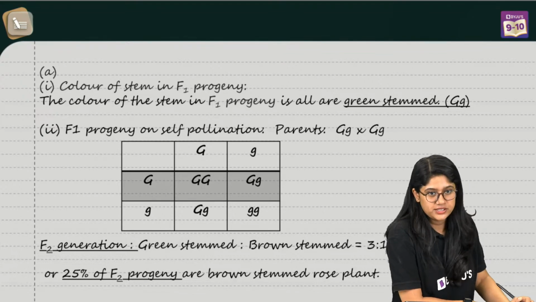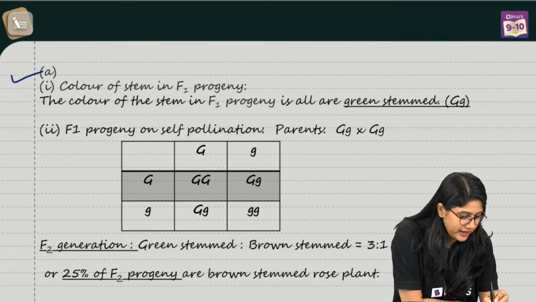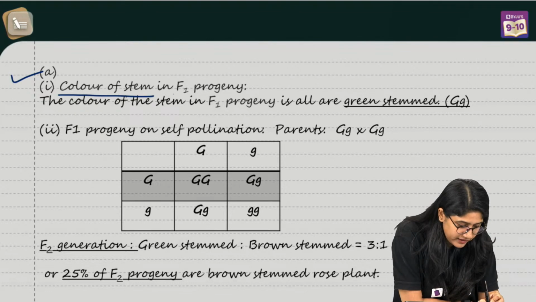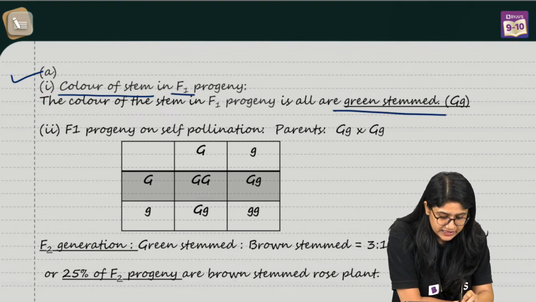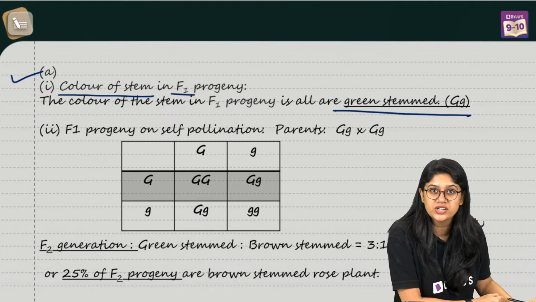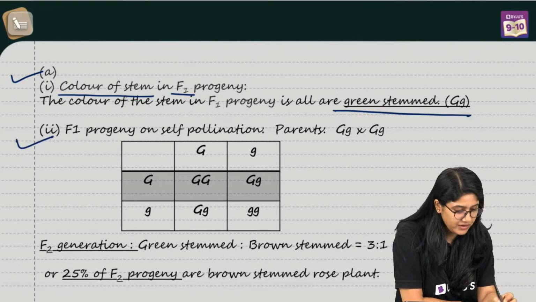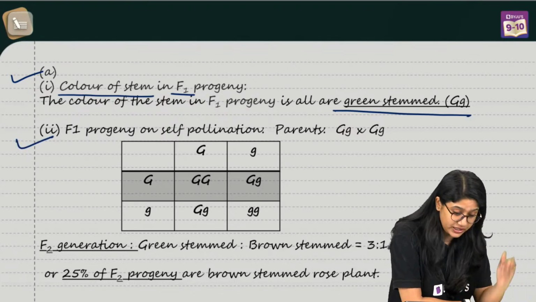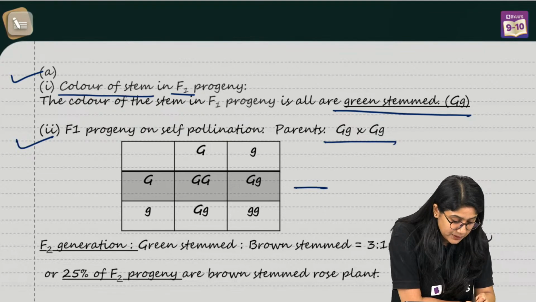Yes, over here we have the color of the stem in the F1 generation is a green color stem, that is capital G and small g. You can write it in that way. Then we have the progeny in the F1 generation. You can make the Punnett square.